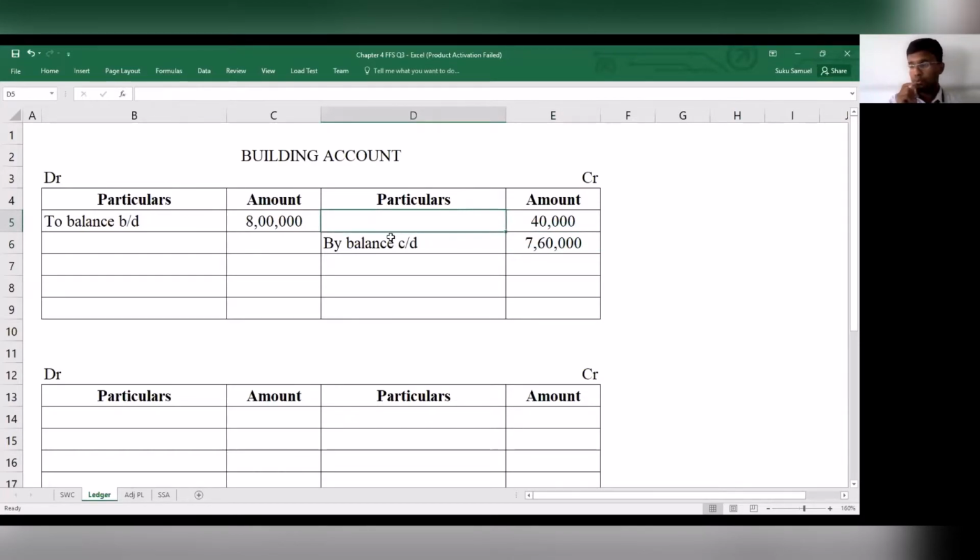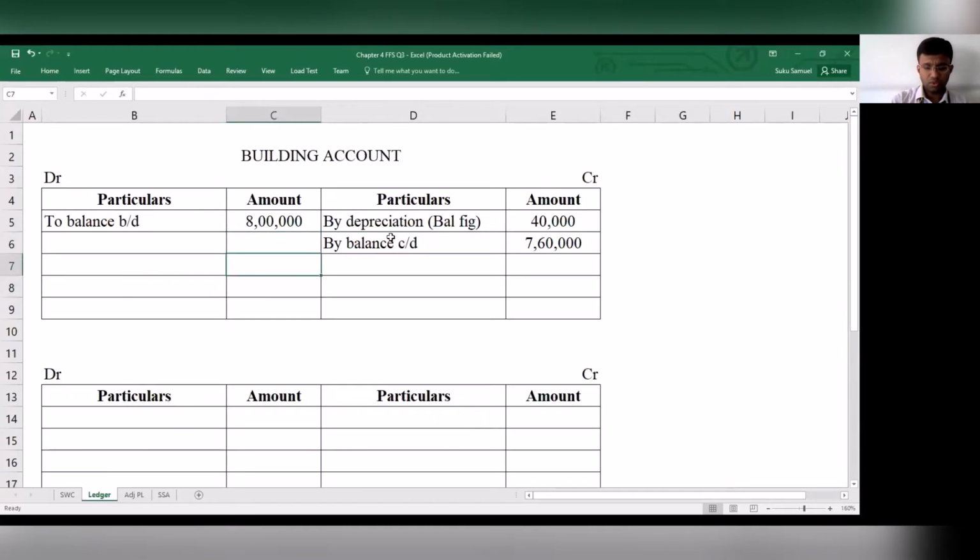Now there are two possibilities. One is that there would be depreciation, as a result of which there is an outflow of building. Second is that there is a sale. We do not have any confirmation with regards to sale, so we will consider this as depreciation. So by depreciation, there is the balancing figure.